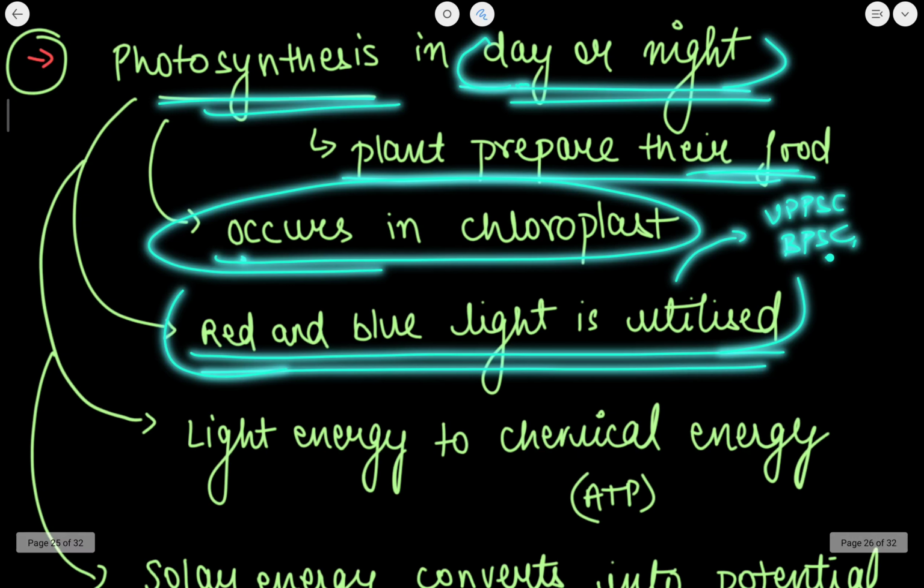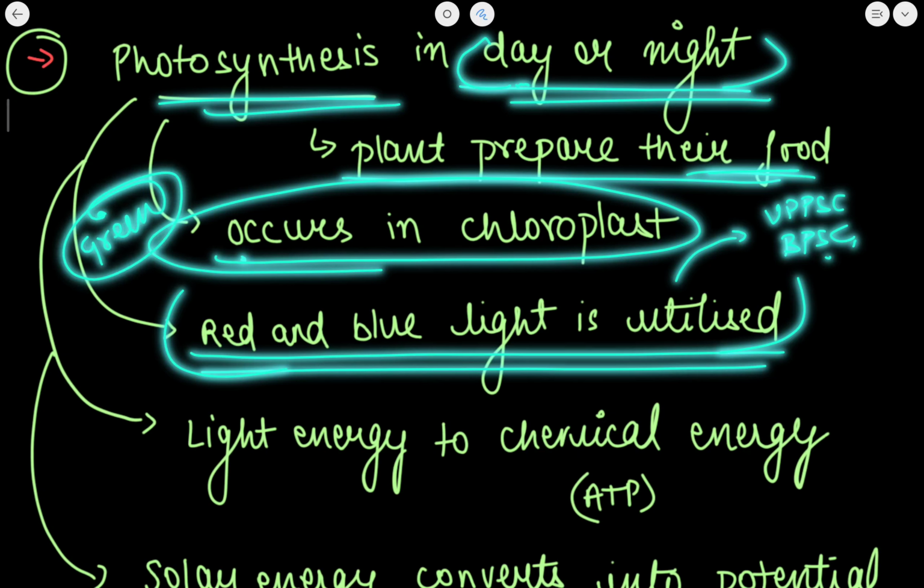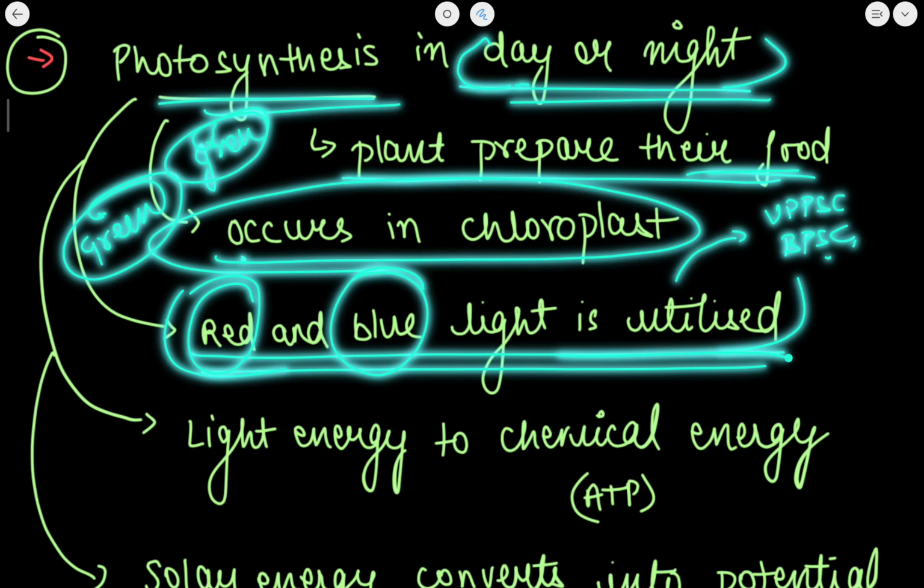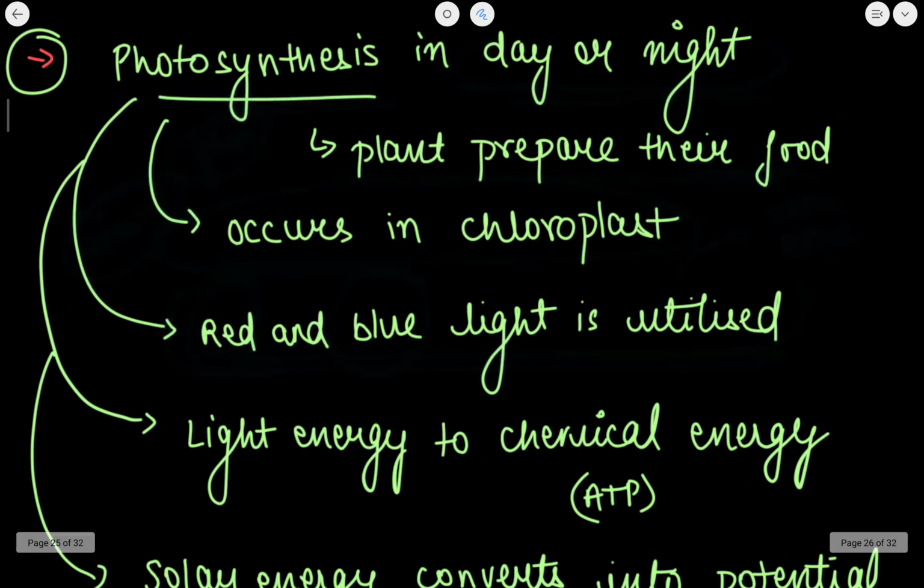ठीक है. BPSC के examination में there was an option given कि green light भी use करते हैं. So this was a logical statement क्योंकि plant के पास तो खुद green color के leaves होते हैं तो why would they use green color? So a maximum energy is there in red and blue. So photosynthesis में red and blue light is used.